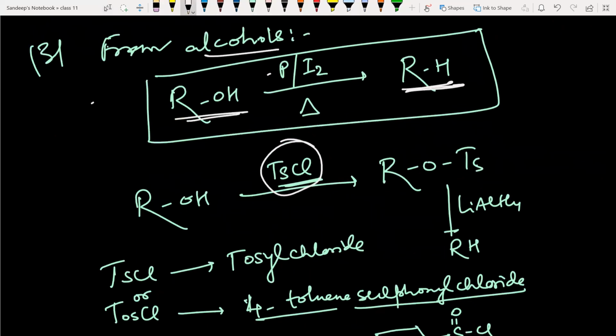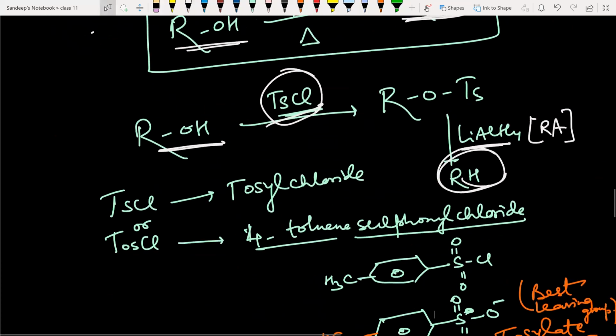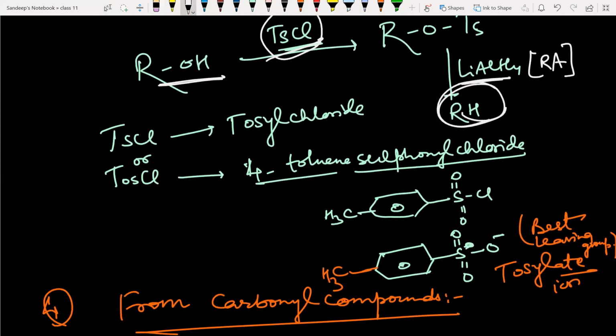4-toluene sulfonyl chloride is also called tosyl chloride. When an alcohol reacts with tosyl chloride, it forms the tosylate derivative, which when treated with lithium aluminum hydride, a reducing agent, will give you alkane. Now keep in mind that tosylate ion is a very good leaving group, the best leaving group. This you will read in SN1, SN2.